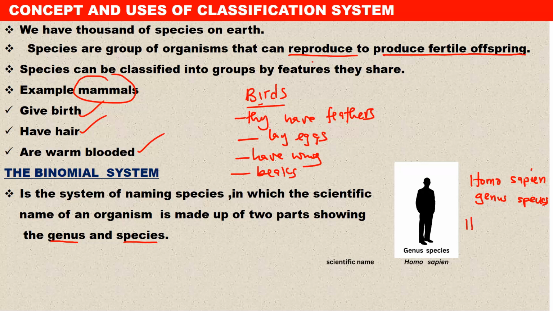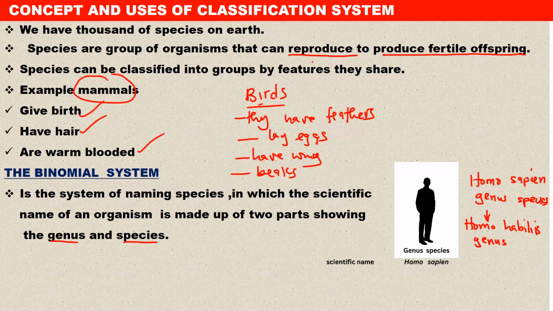Now, let me also put another one. Let's say Homo habilis. Homo habilis is old man. So in this case, we have the same genus, Homo. So the genus is the same, but species differ. So in the modern man, the genus is Homo, then species sapiens. But the olden man, that is Homo habilis, the genus is still the same, Homo, but the species differ.